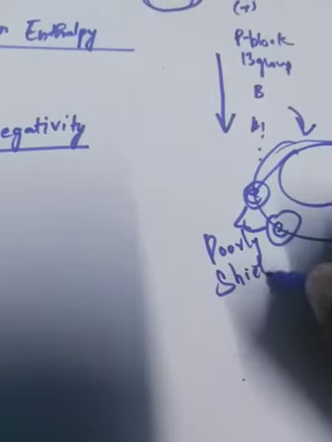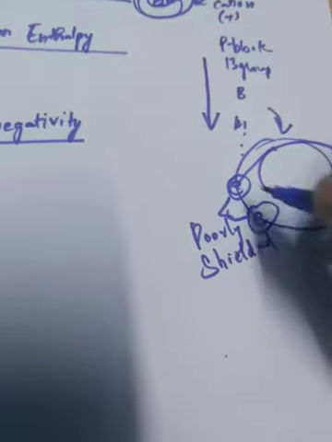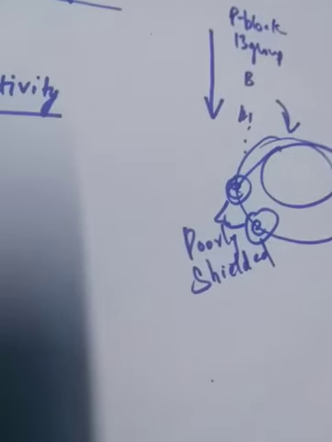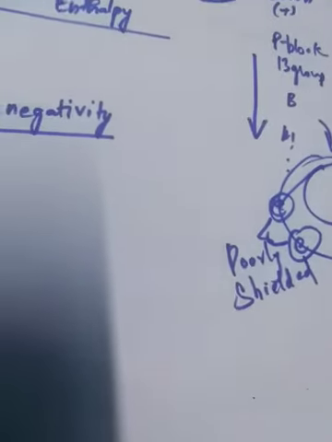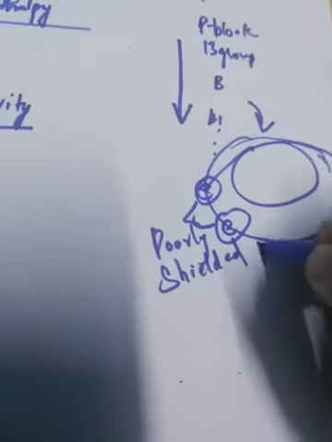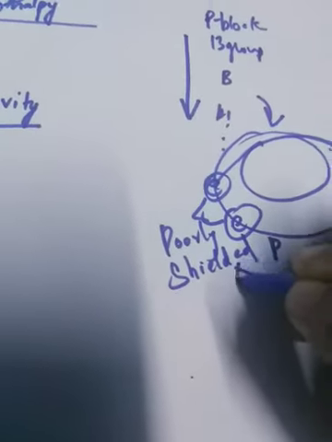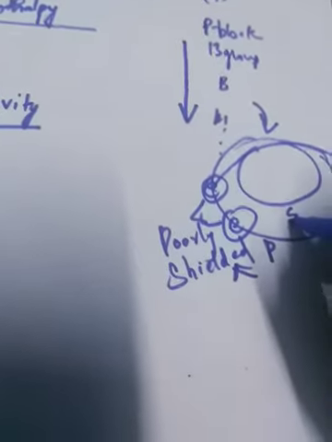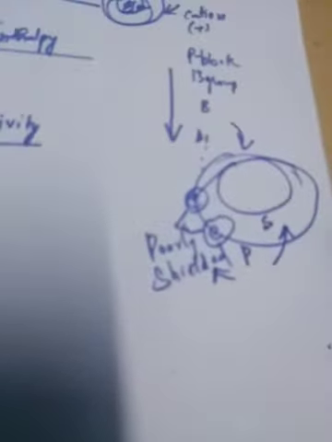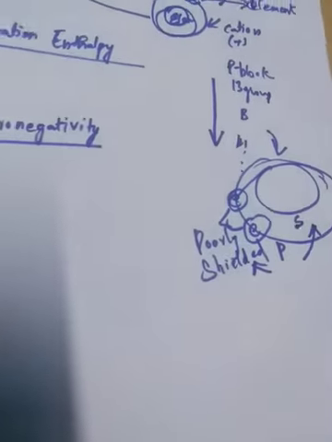Since they are poorly shielded, they can be easily captured by other elements. That's why they are easily getting bonded. So due to this effect, this characteristic of the p orbital is affected on the s orbital. So that's how your ionization enthalpy decreases.